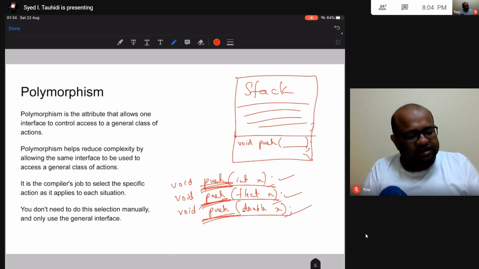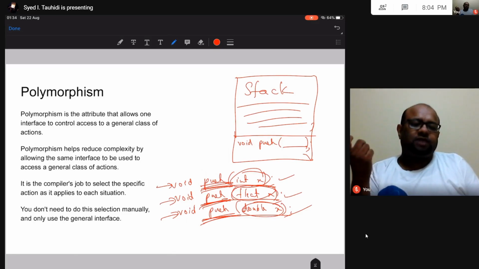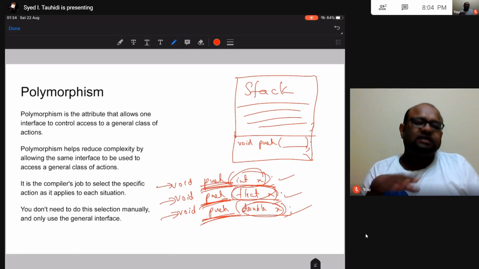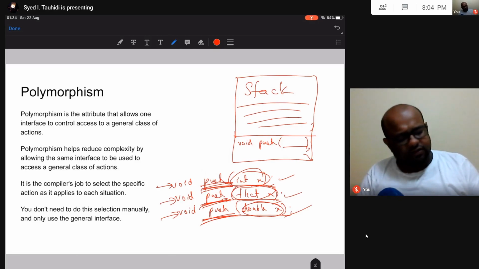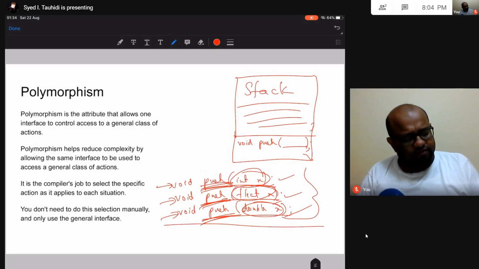Depending on the type of parameter passed, one of these three different functions is going to be called. So different functions actually behind the scene, but the same name. This is called polymorphism, and this is enabled by a feature called function overloading.